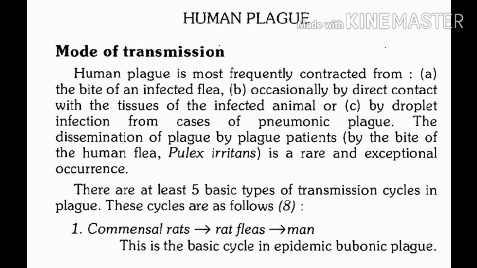This transmission cycle, from commensal rats to rat fleas and from rat fleas to man, is mainly seen in epidemic bubonic plague, or the bubonic plague which occurs in an epidemic pattern.